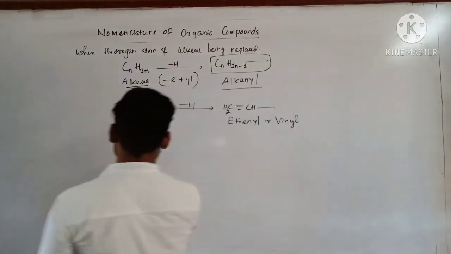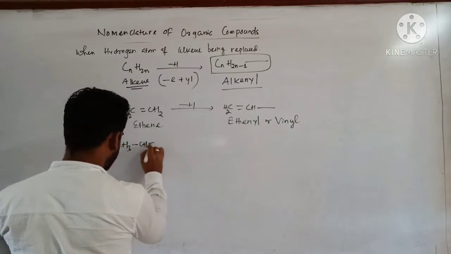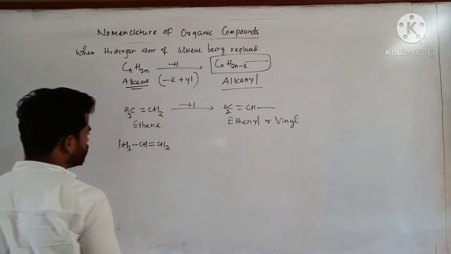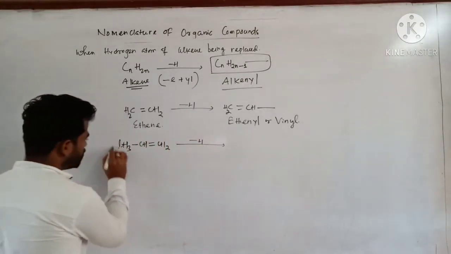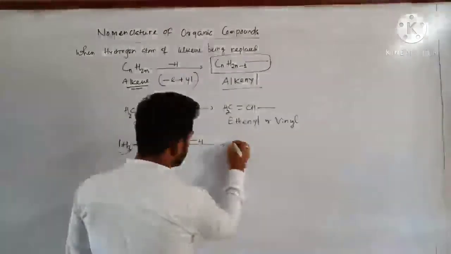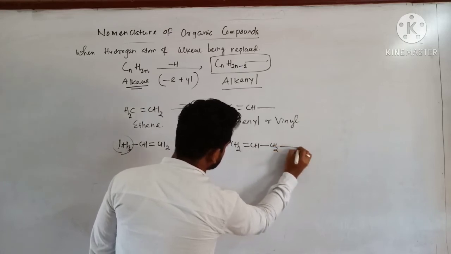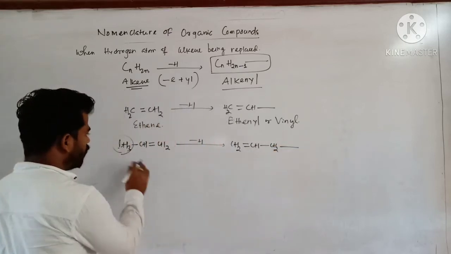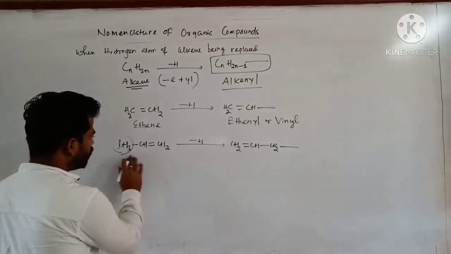Next, if I write CH3 CH double bond CH2, this one is propene. So if I replace one hydrogen from this carbon, what can I get? CH2 double bond CH, CH2 like this. This is called 2-propenyl.